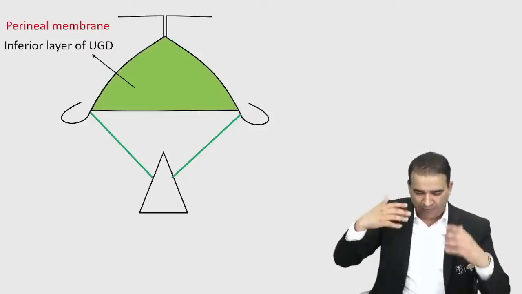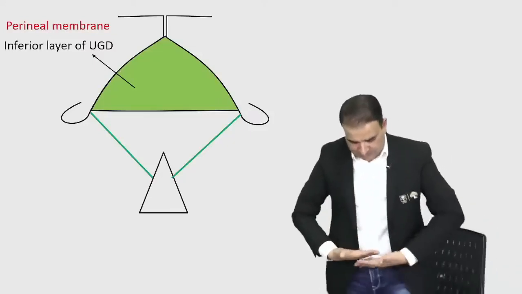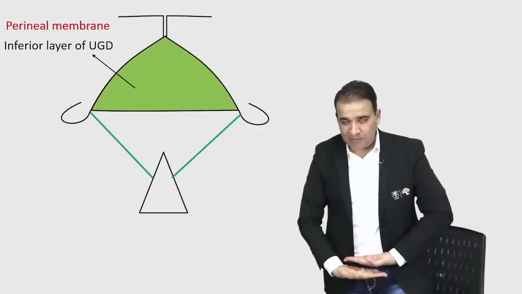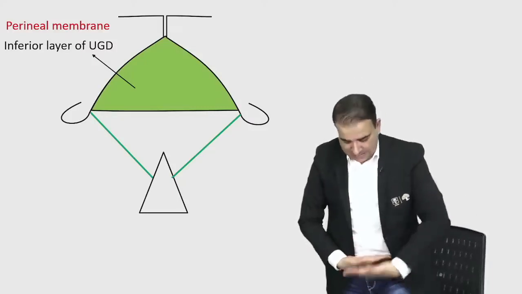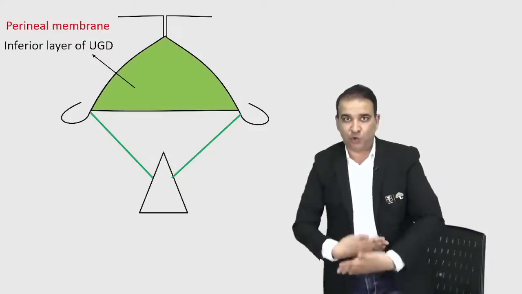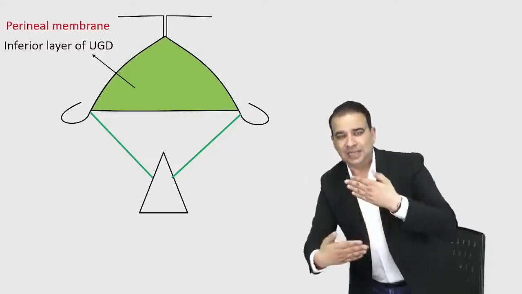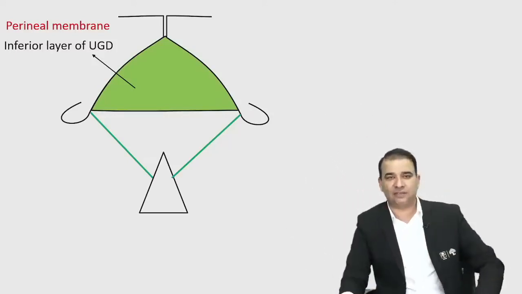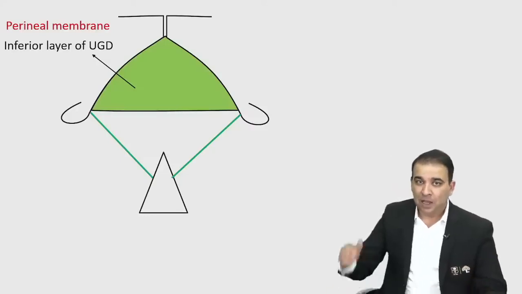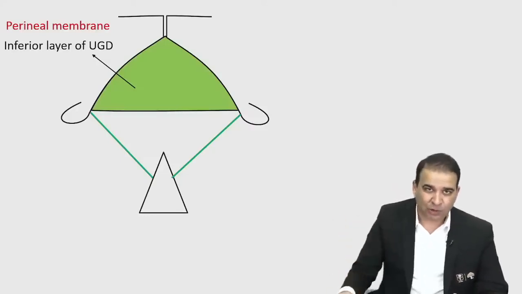So if I imagine like this, I've got the pelvic diaphragm first. Below the pelvic diaphragm there will be a superior layer of the urogenital diaphragm, and then we have an inferior layer of the urogenital diaphragm, which you're looking at right now in the lithotomy position. The inferior layer is called the perineal membrane. What will be below this? Further below that you will have a bulb.